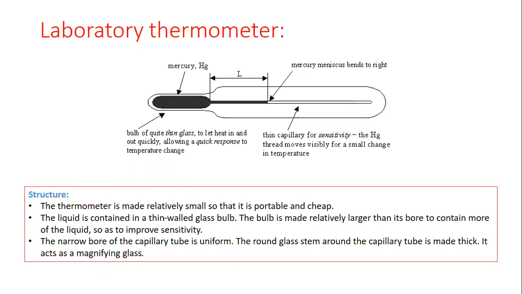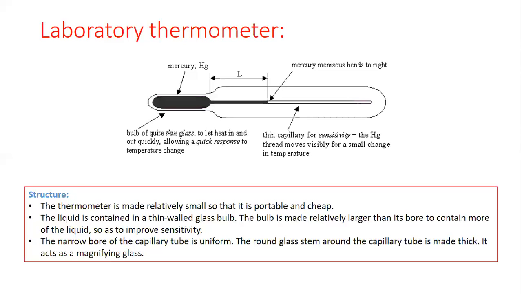And beta, remember that the glass cover of the bulb is manufactured in such a way that it also acts as a magnifying glass, so that the values on the scale are clearly visible to all of us. So when we talk about the structure of the laboratory thermometer, you need to remember 3